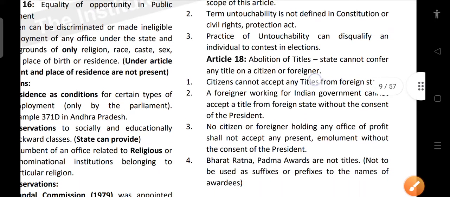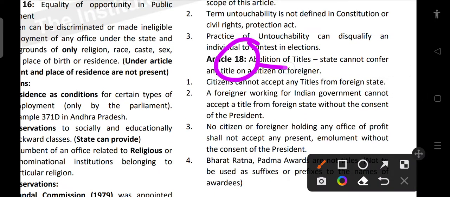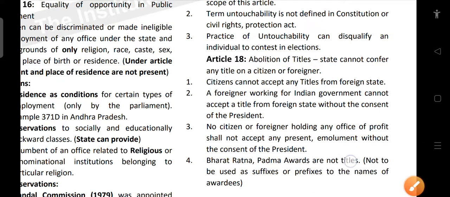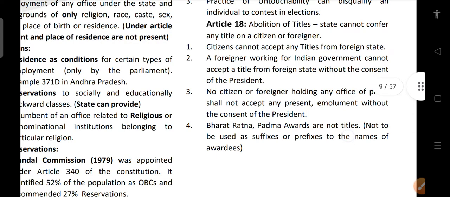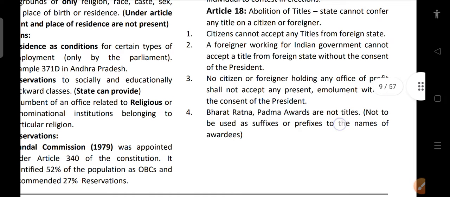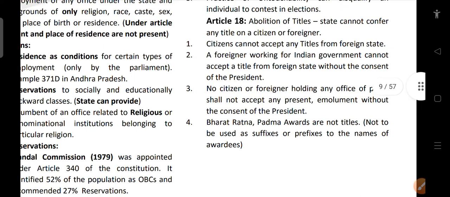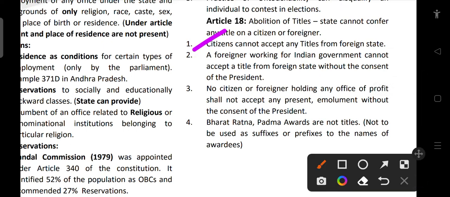And then Article 18 talks about the abolition of titles. The state cannot confer any title on a citizen or foreigner. So we cannot get certain titles like Raja, Maharaja. All these things were abolished along with independence itself. A citizen cannot accept any title from a foreign state. And a foreigner working for the Indian government cannot accept a title from a foreign state without the consent of the President.